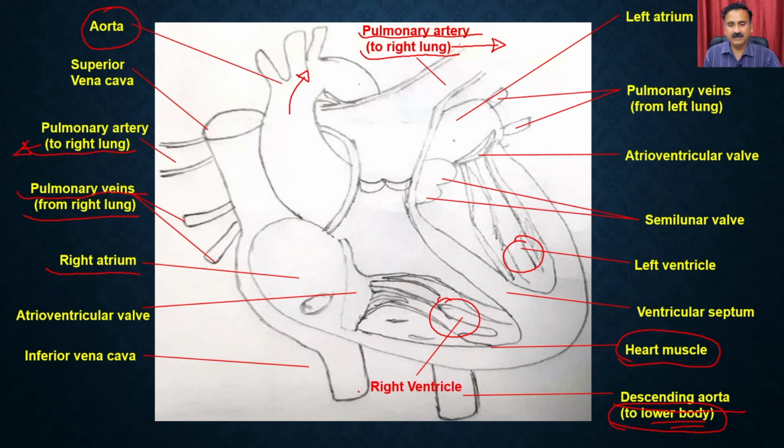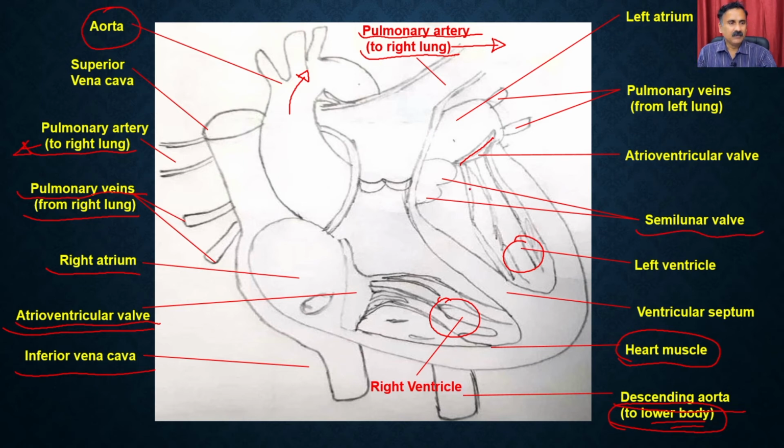And then we also have the inferior vena cava, and we also have the valve, which regulates the entry of the blood from the atria to the ventricles, and that valve is called the atrioventricular valve. Okay, so what you see here is that we have the atrioventricular valve here, and we also have the atrioventricular valve here. That regulates the entry of the blood into the ventricles. And apart from that, we also have the semilunar valves and all that.